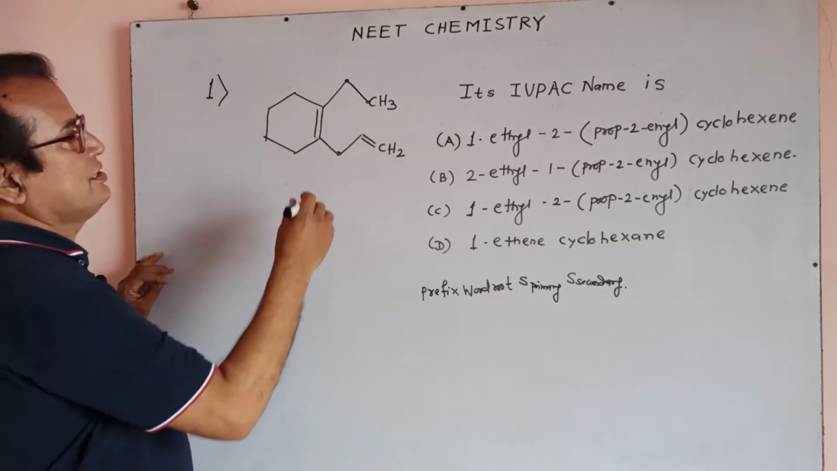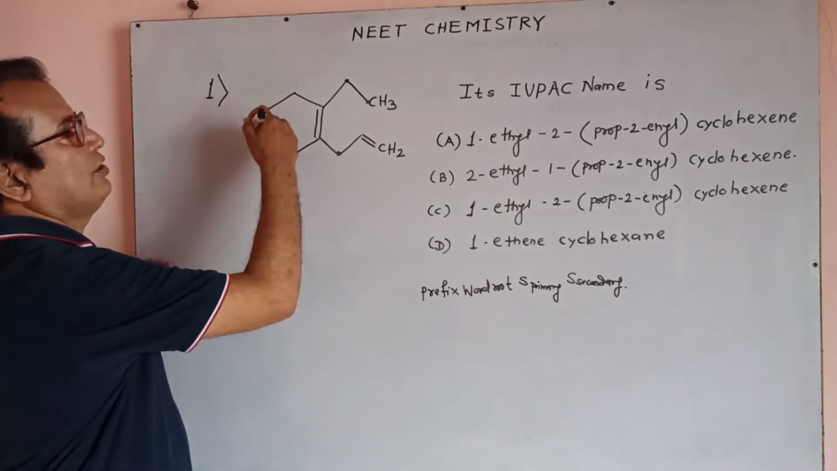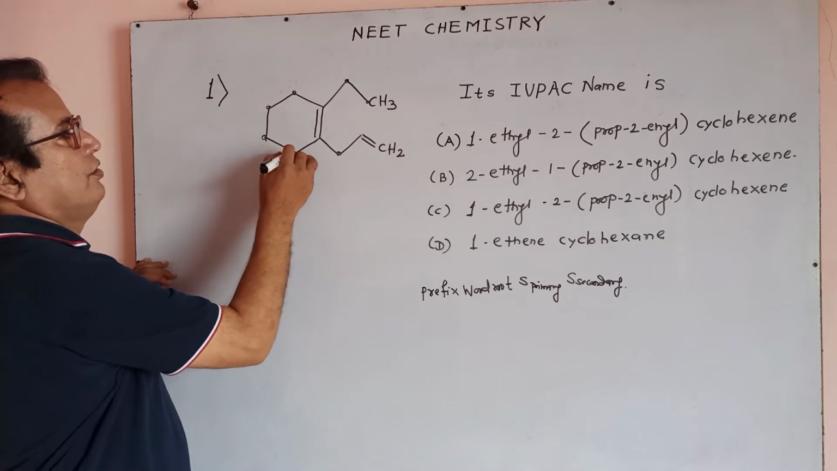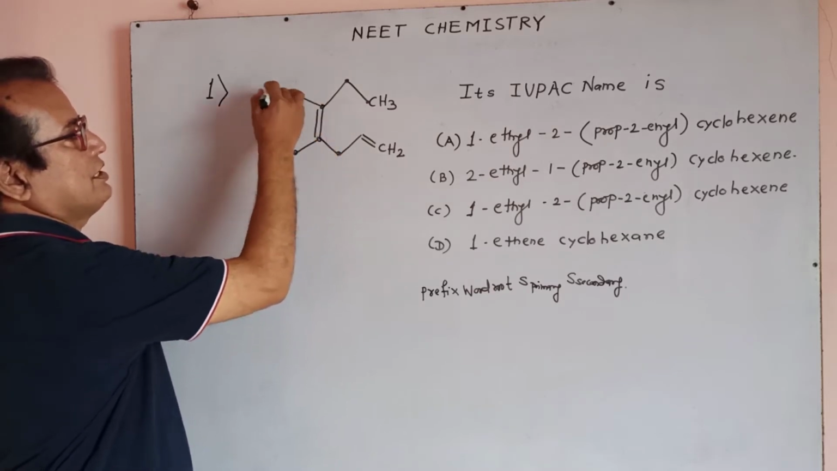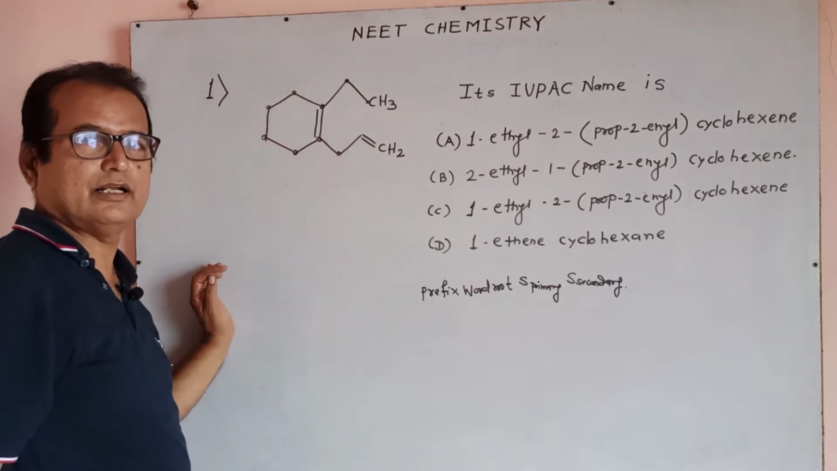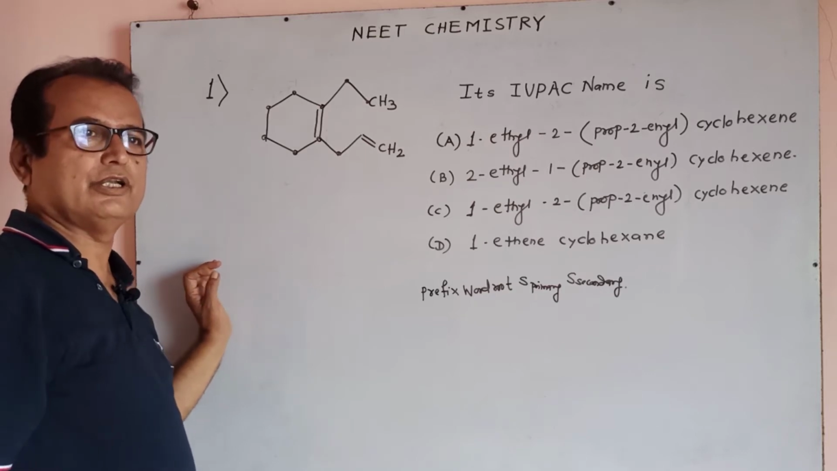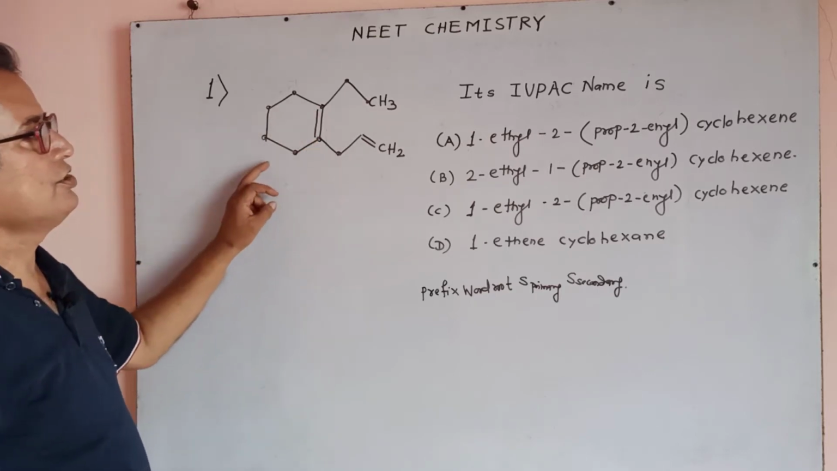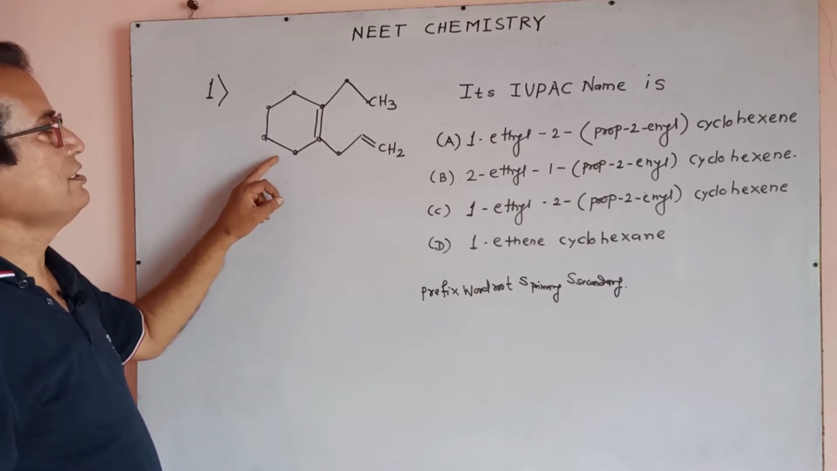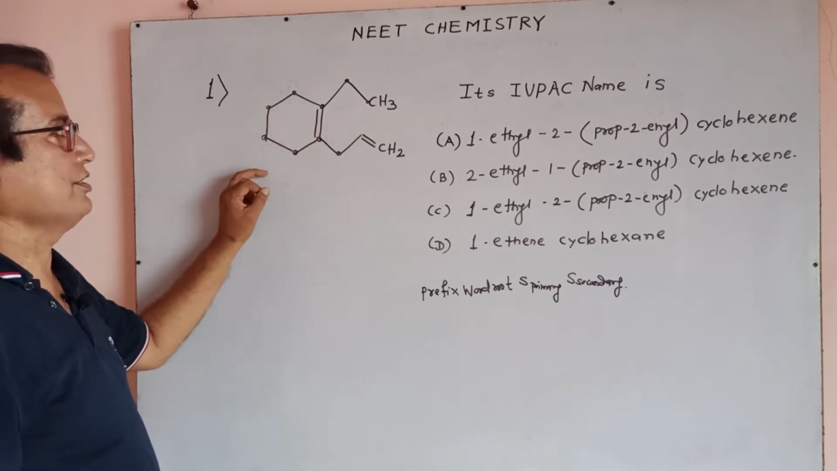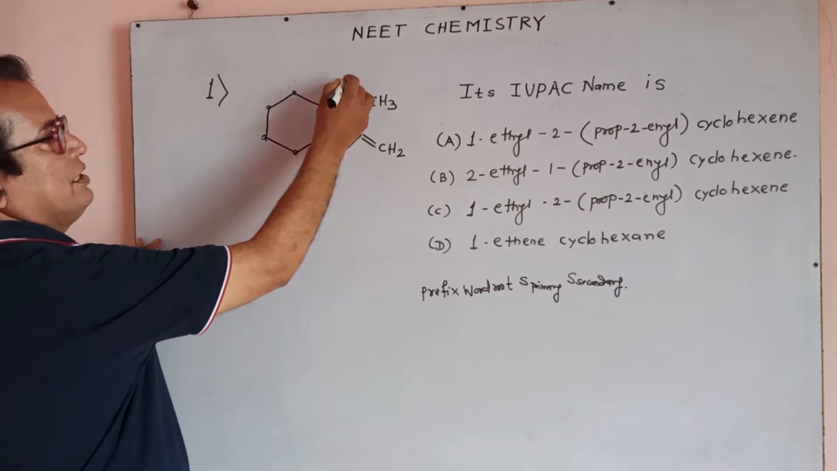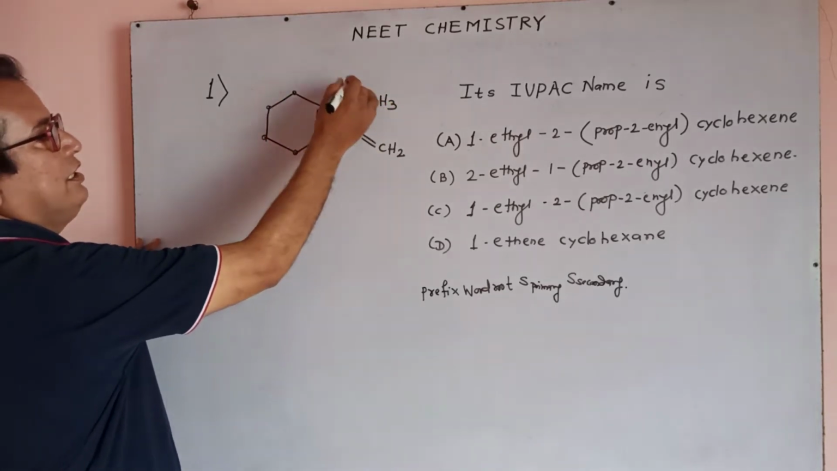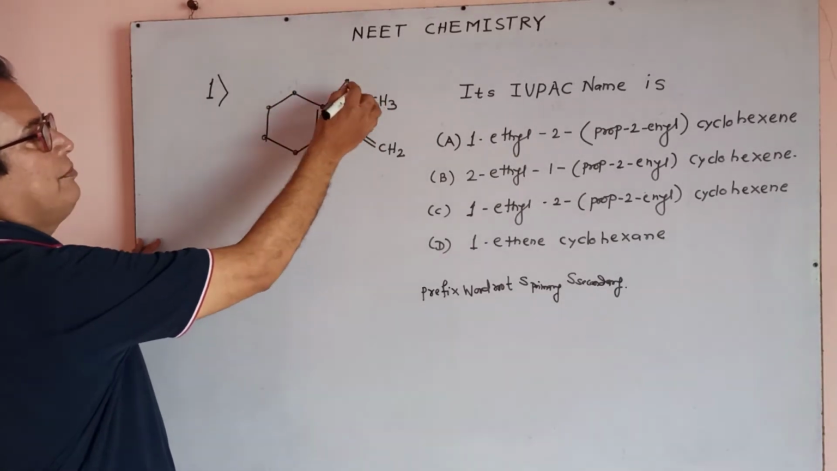It is cyclohexene. Carbon number 1, 2, 3, 4, 5, 6: a six-carbon ring is there. Not only single bonds, here one double bond is present, so it is cyclohexene. Cyclohexene is our main structure, and this CH3CH2 branch means ethyl, it is one of the branches.